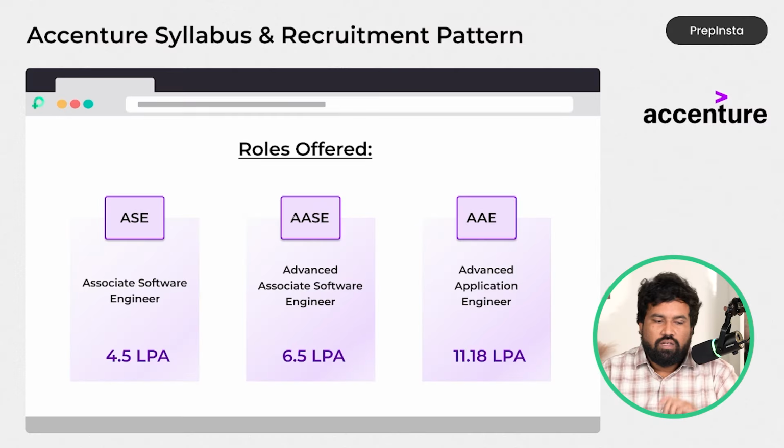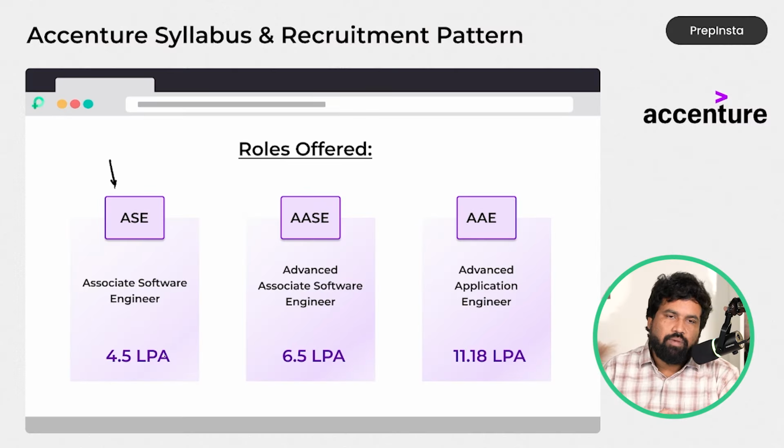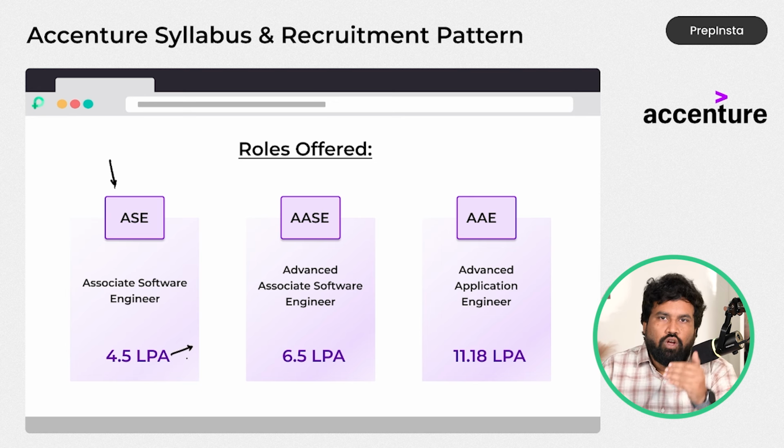So let's dive into the first thing, that is you need to get clarity about what roles they're offering. In the previous years, for the 2025, 2024, 2023 batch students, Accenture only offered 2 roles. But this time they're offering 3 roles. As usual, the first role is the ASE role, which is 4.5 LPA. And this might change between 4.2 to 4.6 based on the location.